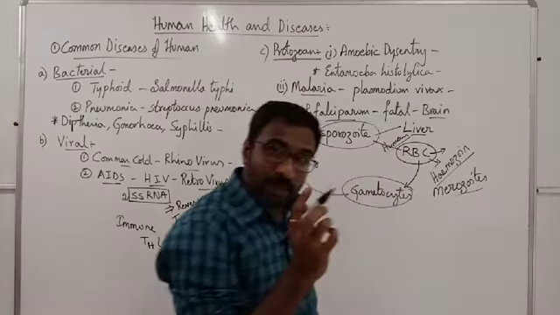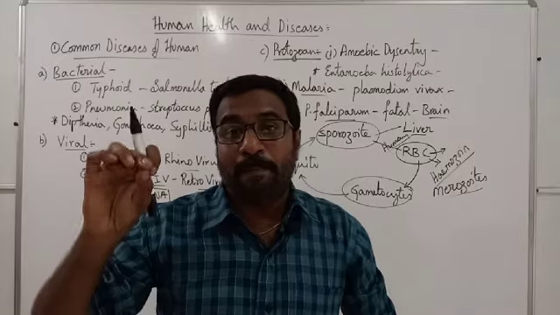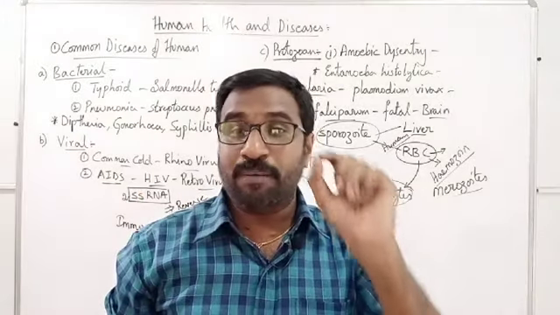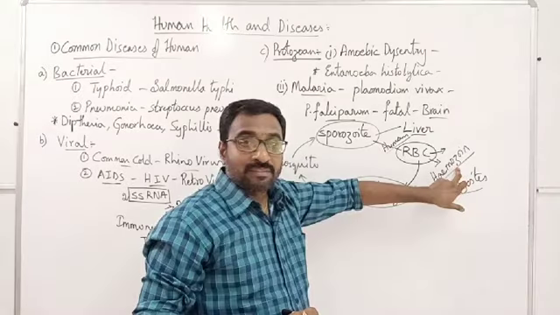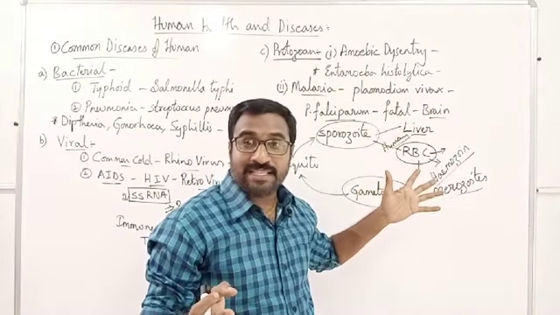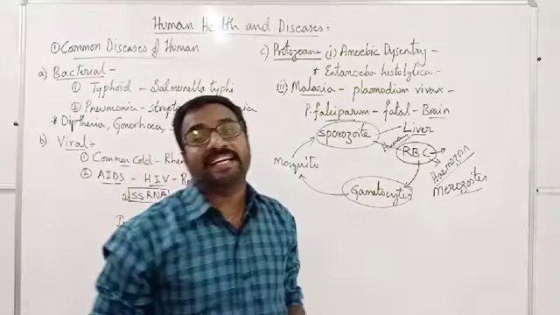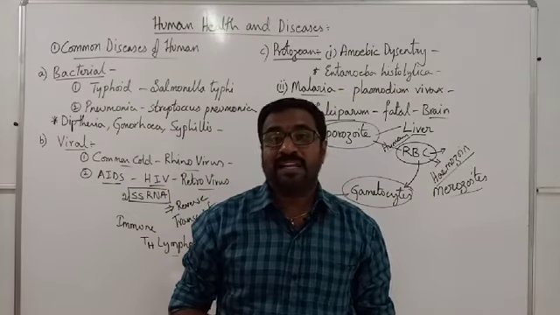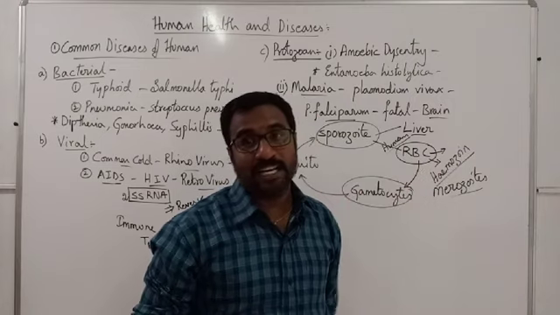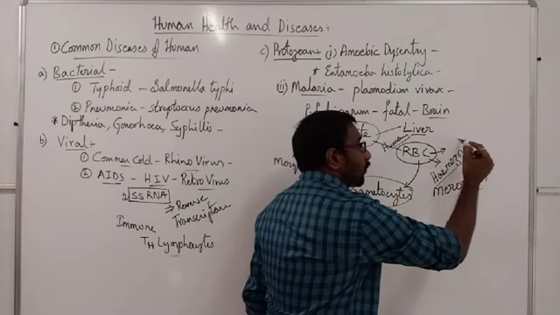So actually a person suffers from malarial fever because of the most important component called hemozoin. Plasmodium is not that dangerous, but the hemozoin is very dangerous. Hemozoin will cause this particular disease. So that is the hemozoin.